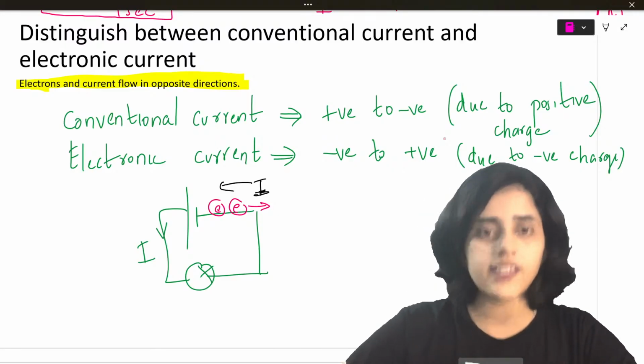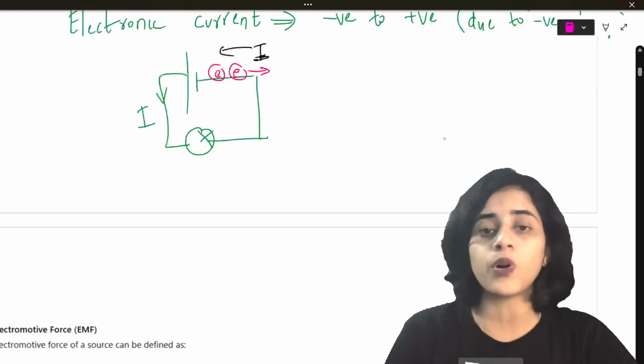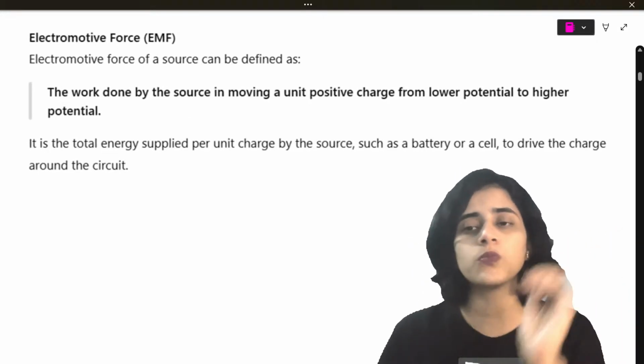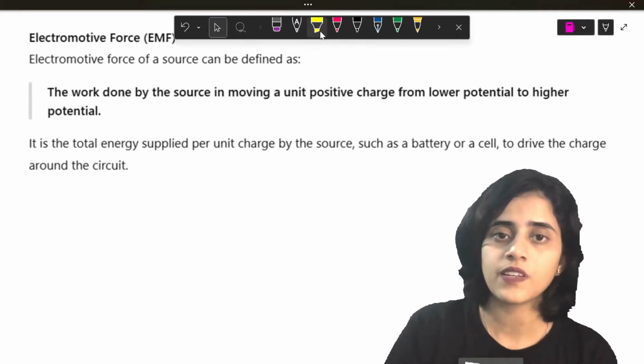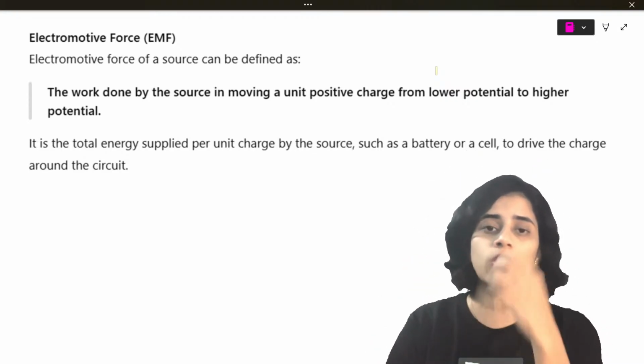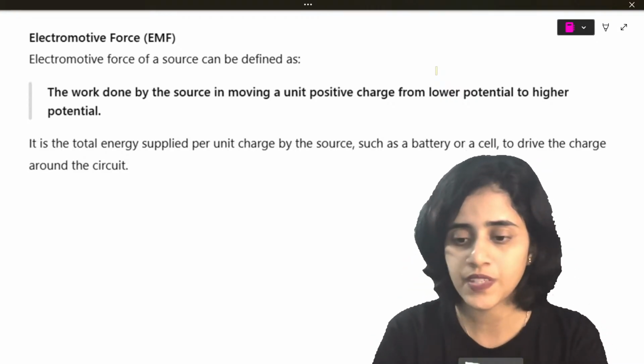Okay. Next, what we are going to learn is the next important term in this chapter, which is EMF, or electromotive force. So first we will look at these important concepts and then we will start doing all the important derivations. Alright.